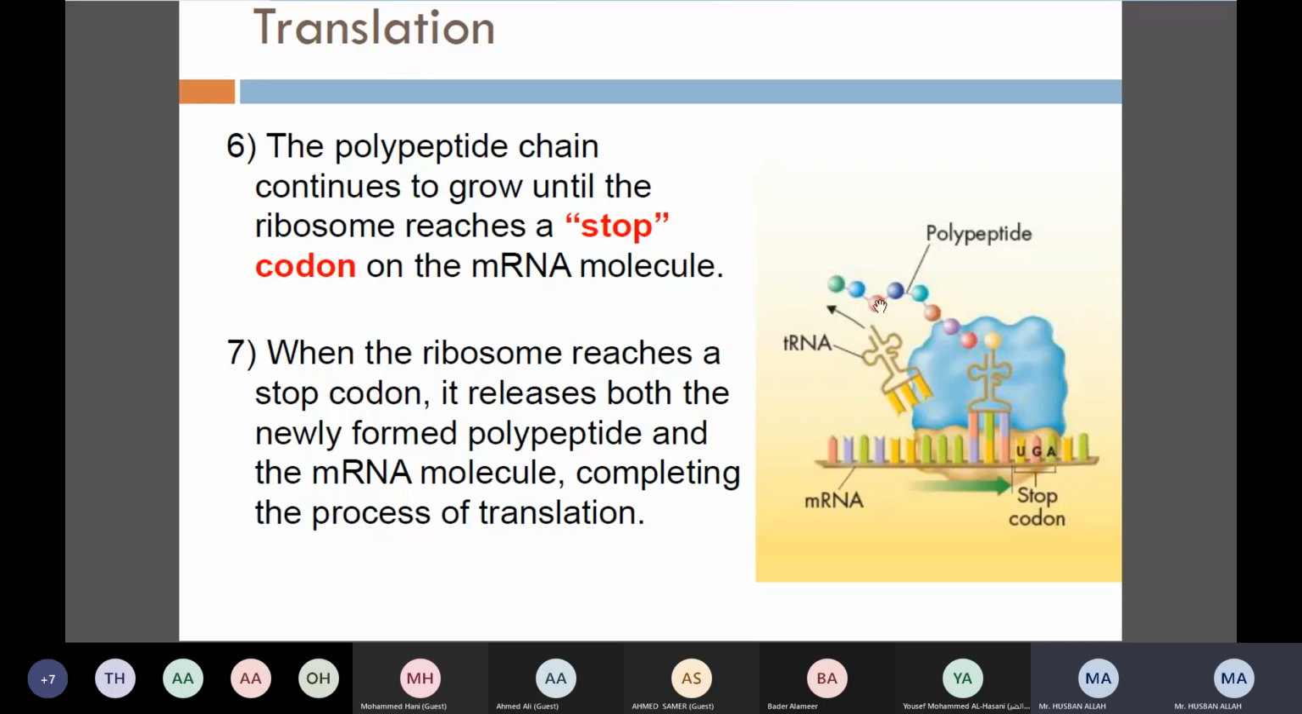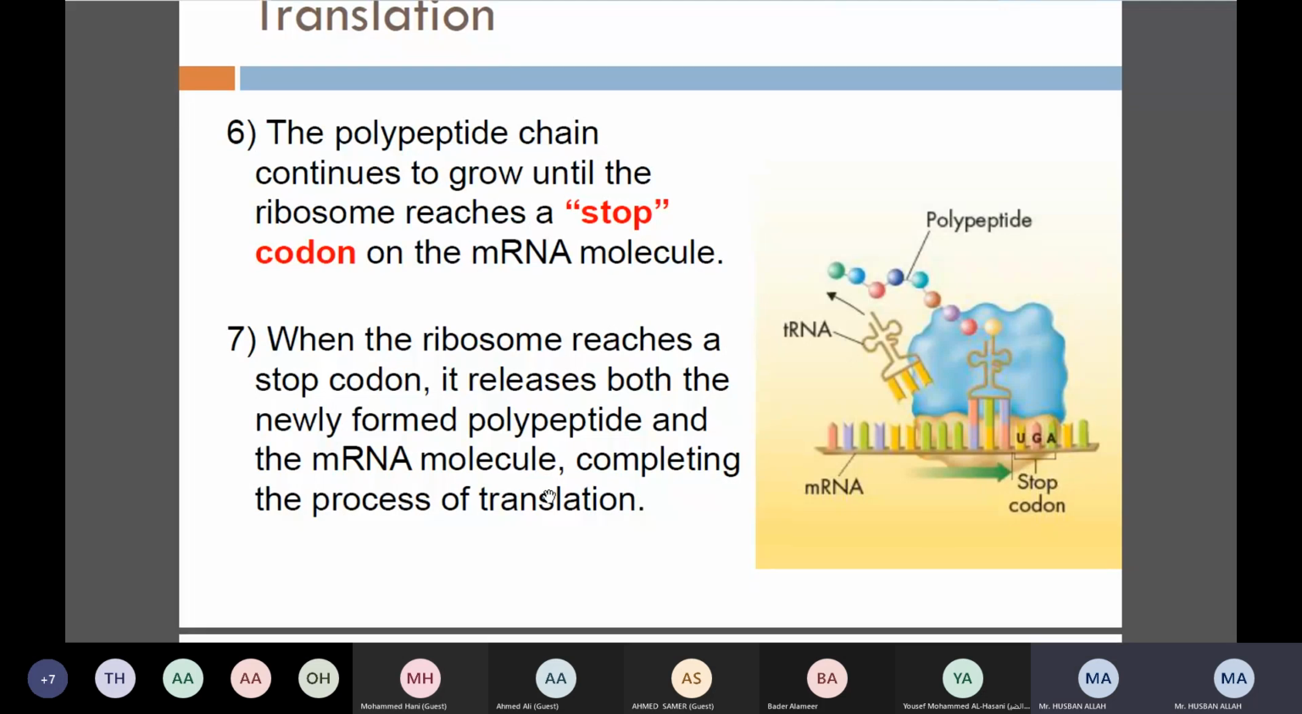So we have here a polypeptide chain. And this polypeptide chain is what? It is a protein, right? Yes, it is a protein. It is a protein fragment, you can say. When the ribosome reaches the stopping codon, it releases both the newly formed polypeptide and the mRNA molecules, completing the process of translation. So at this point, the process of translation terminates, meaning it's complete. Right? You can check it. If you have any doubt, you can ask me.